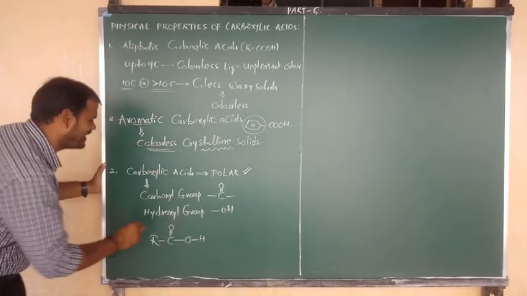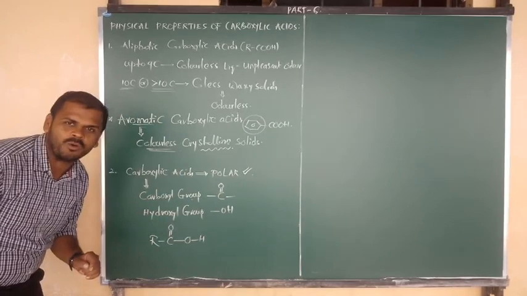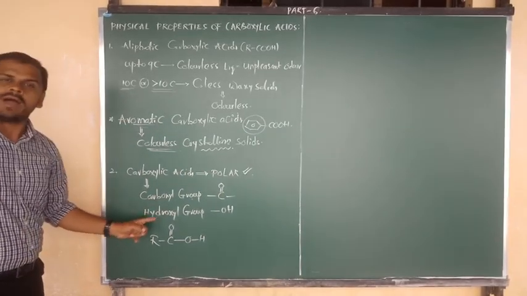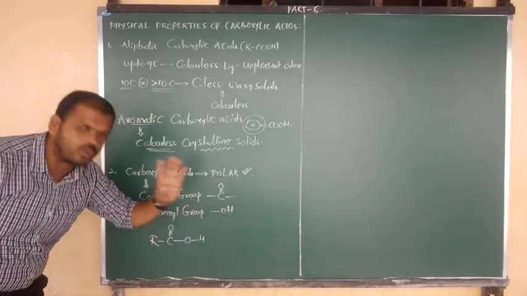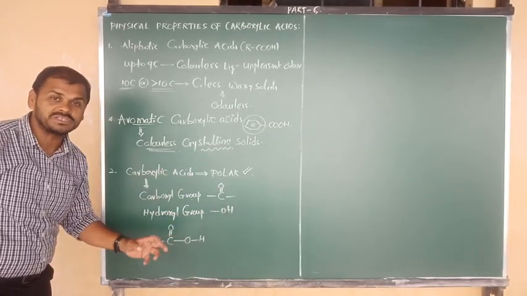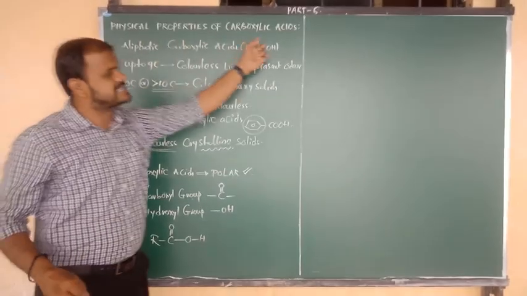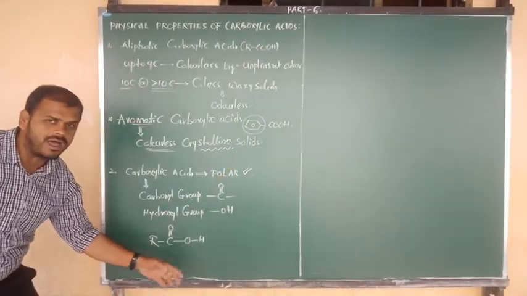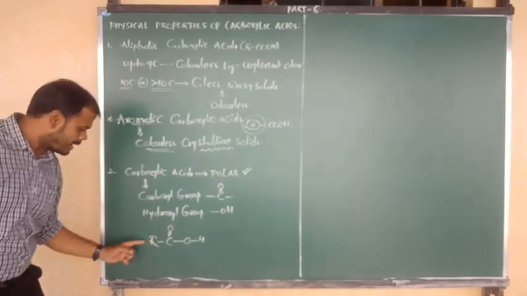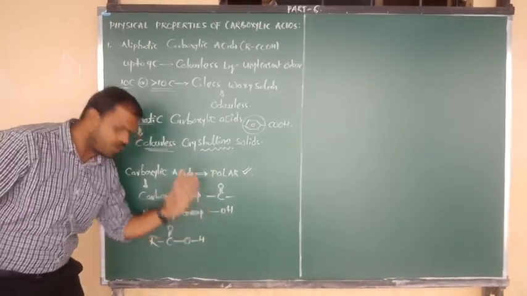One is the carbonyl functional group, that is C double bond O. One more is the presence of the hydroxyl group, that is OH. So the presence of carbonyl and OH, both groups we can see in carboxylic acids. Like this, it is the formula and you know very well: R bonded to C double bond O, and C double bond O bonded to OH.